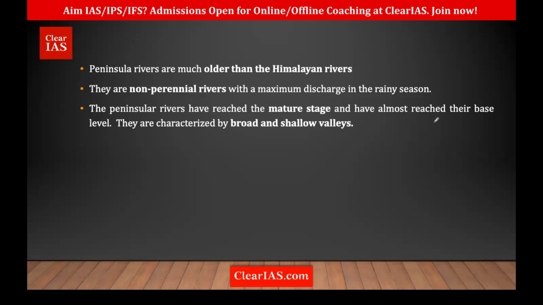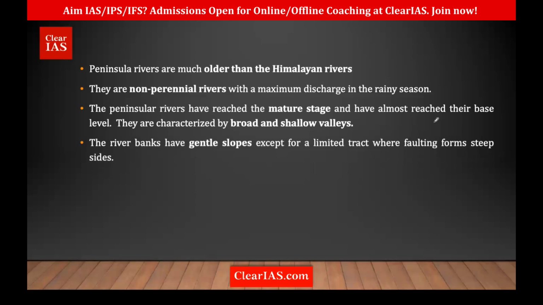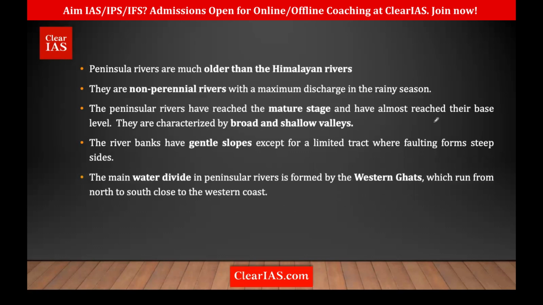But during the mature stage, this deep cutting of valleys reduces, and rivers rather broaden. During the young stage, it will sometimes be narrow as well. But during the mature stage, it mostly has shallow valleys and broad valleys. The slope is also gentle, so the velocity of flow would be much less compared to the young stage. Peninsular rivers are mostly in the mature stage, so they don't have much deep cutting valleys. Rather, they have shallow valleys, broad valleys, and gentle slopes.